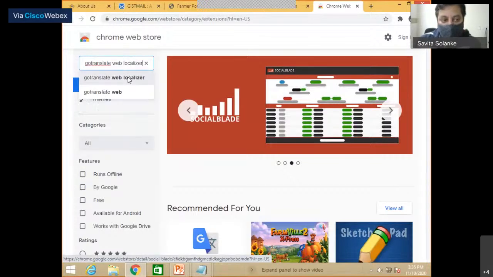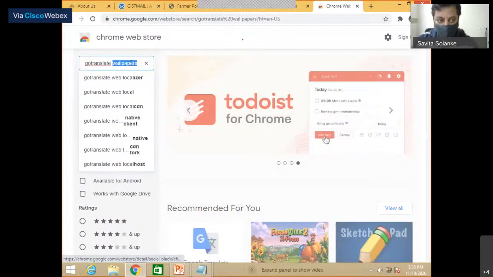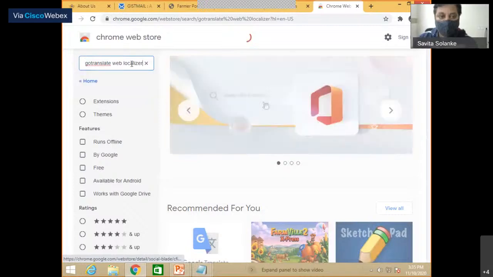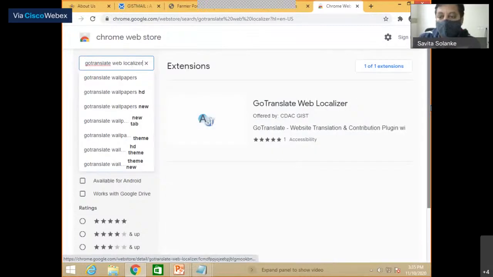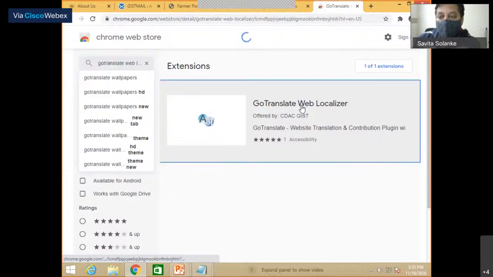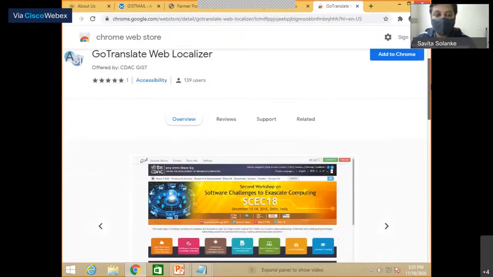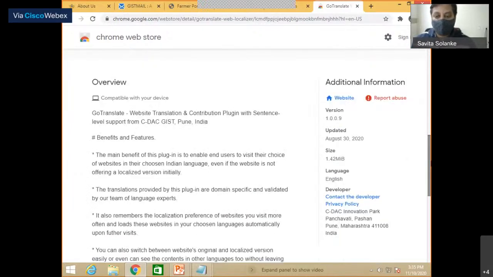And it will directly appear here. Once we click, the respective page of that plugin will be shown. This plugin is offered by the CDAC GIST name.